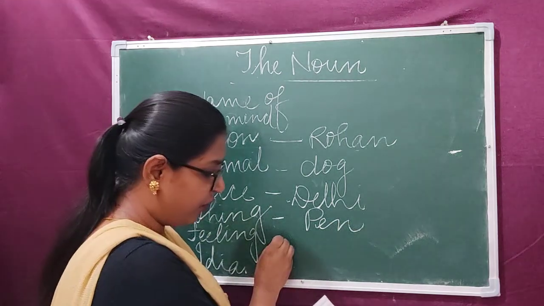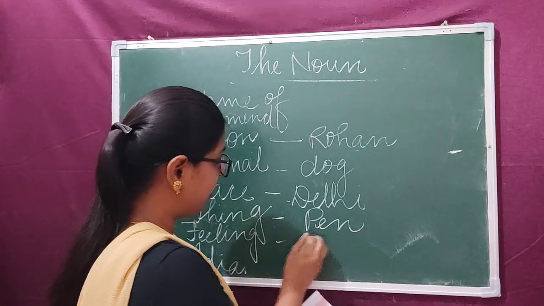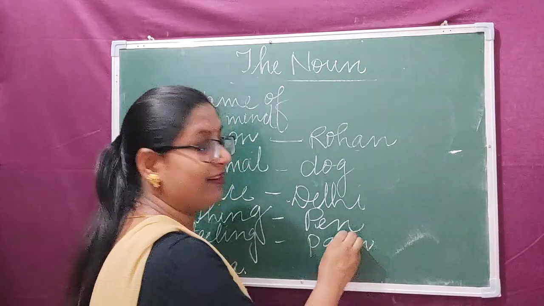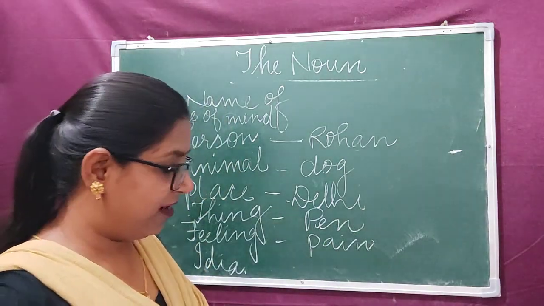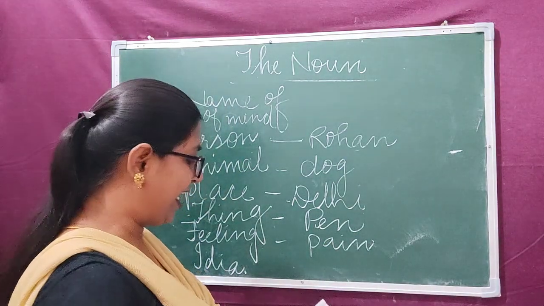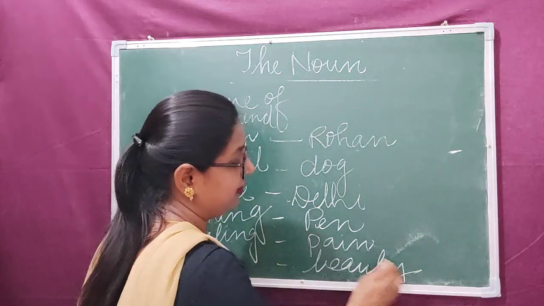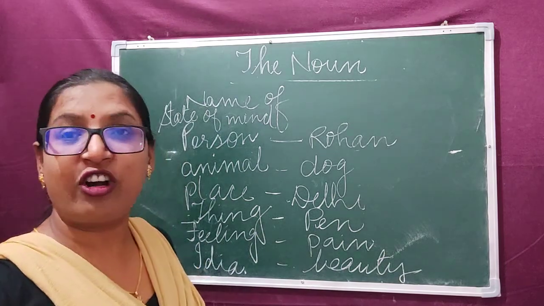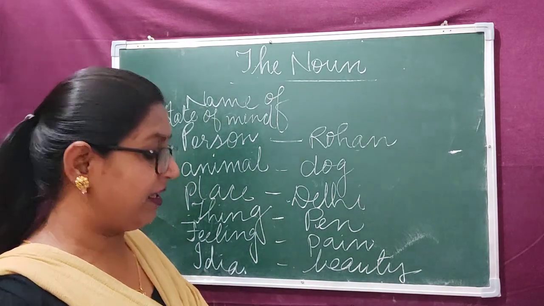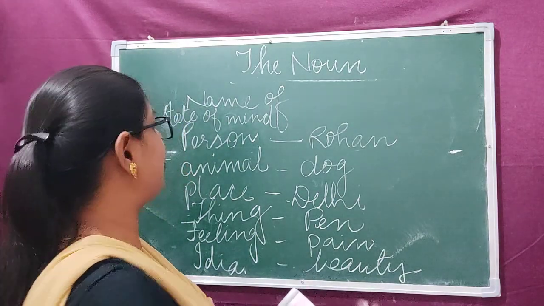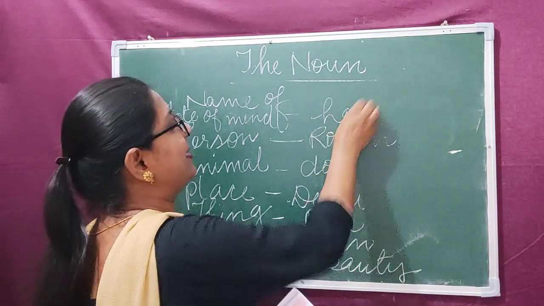Name of feeling can be pain. Clear? Pain. Then name of idea, it can be beauty. It can be beauty, we cannot see it, it's just an idea. Then state of mind can be happiness.